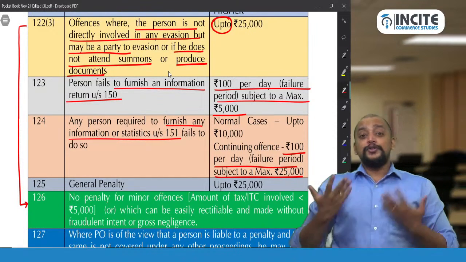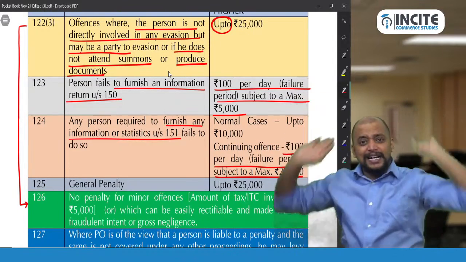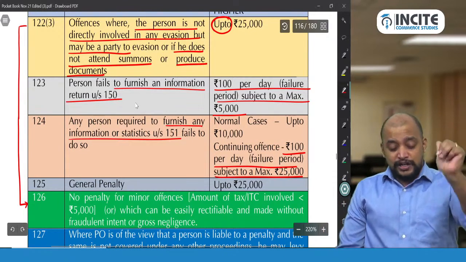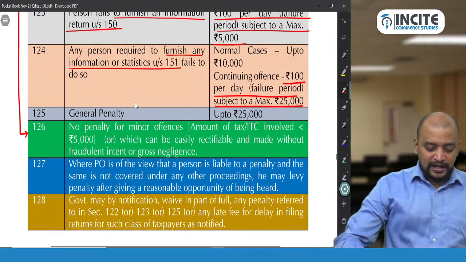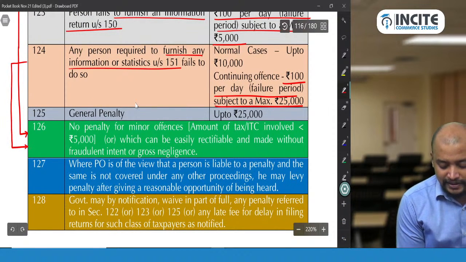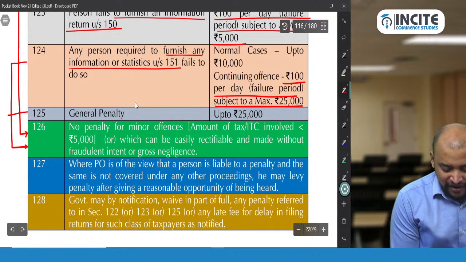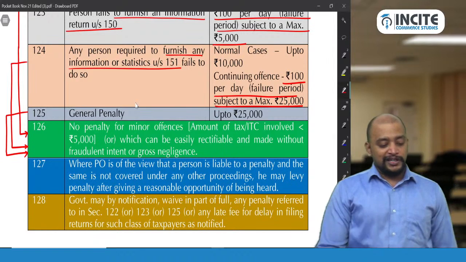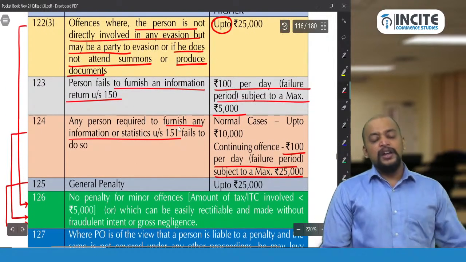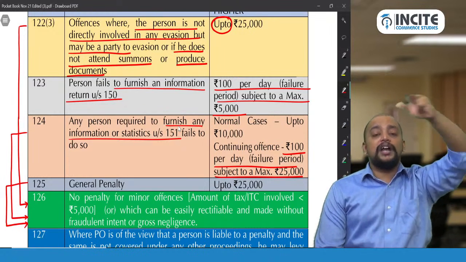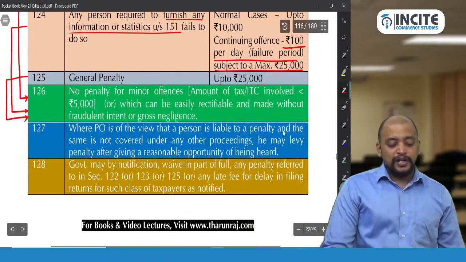So please avoid this penalty, and that penalty can be avoided by the department. Then 123, it is not up to. 124, yes, in case of 124 also it is up to, in the first case. Whereas in case of 125 also it is up to. So in these 3 cases only can 126 be applied. What are the 3 cases where 126 can be applied? 122 subsection 3, 124 and 125. In these 3 cases only you can apply 126.